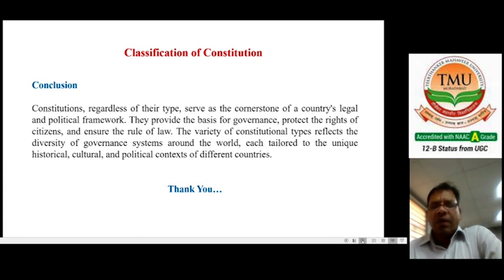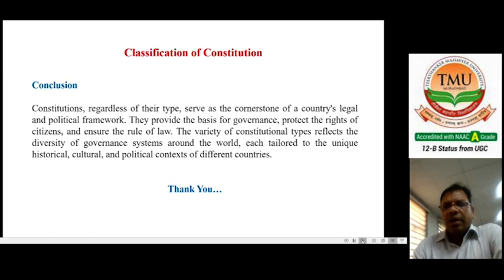Now come to the conclusion part of the classification of the constitutions. Constitutions, regardless of their types, serve as the cornerstone of a country's legal and political framework. They provide the basis of governance, protect the rights of the citizens, and ensure the rule of law. The variety of constitutional types reflects the diversity of governance systems around the world, each tailored to the unique historical, cultural, and political context of the different country. This is a very important part of comparative government and politics.